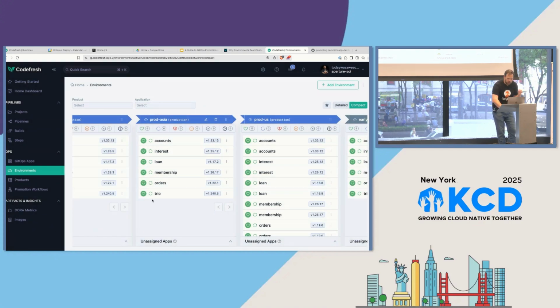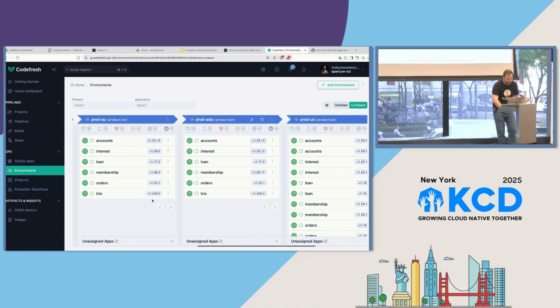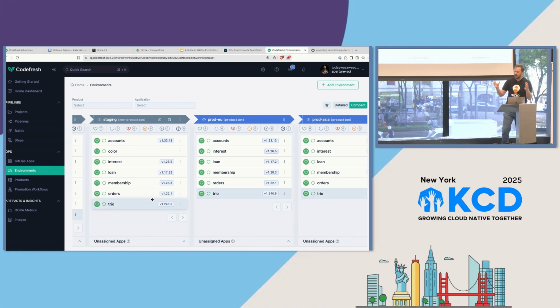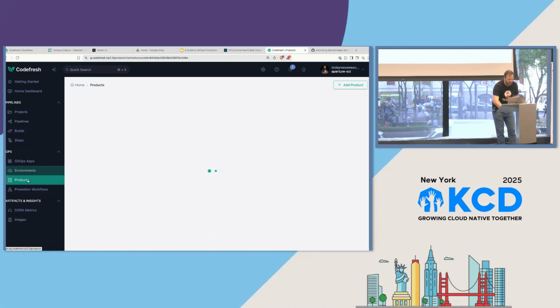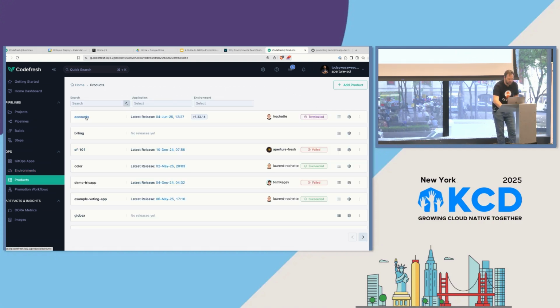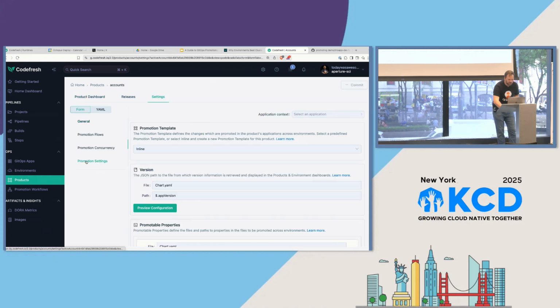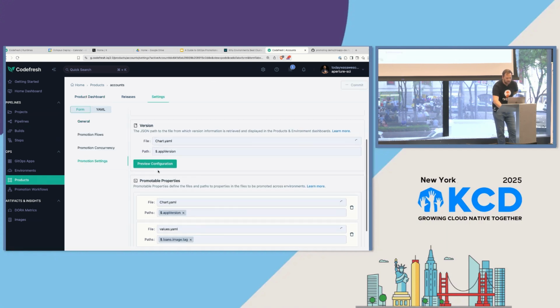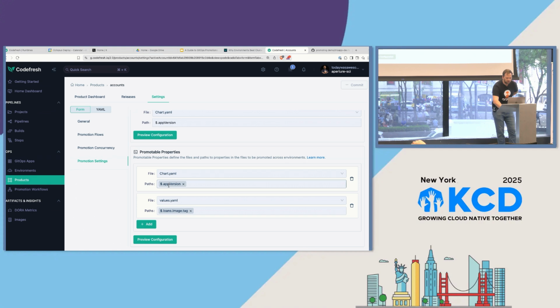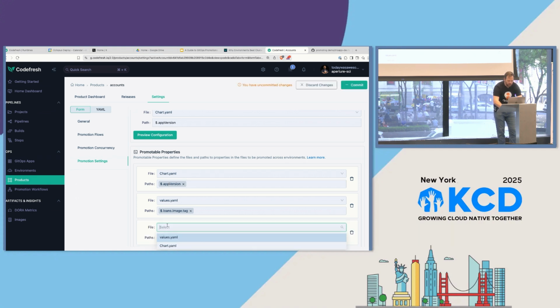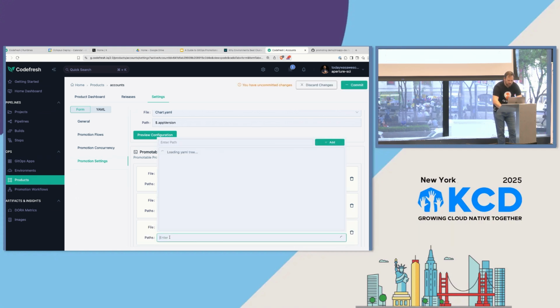Now, a key component that we've been kind of mentioning when we do that diff of what's going to change is actually we're going to go to the product. It's going to be managing the differences between applications. So if I go to promotion settings here, you can see I have these promotable properties. So let's say that I wanted to grab from my values.yaml, and I only wanted to promote the resource information that's under there.